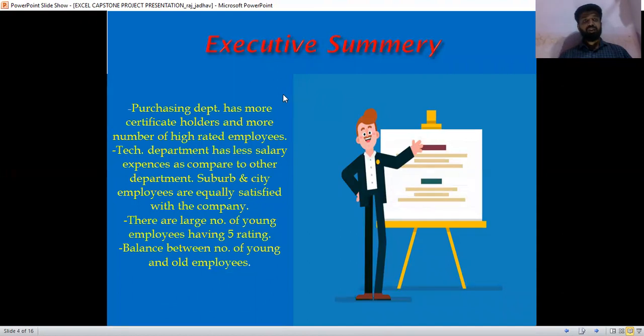So the summary of this project is that the purchasing department has more certificate holders and a higher number of high rated employees. The tech department has less salary expenses as compared to other departments. There are a large number of young employees having 5-star rating. There is a balance between the number of young and old employees.